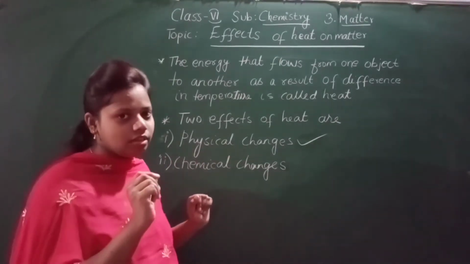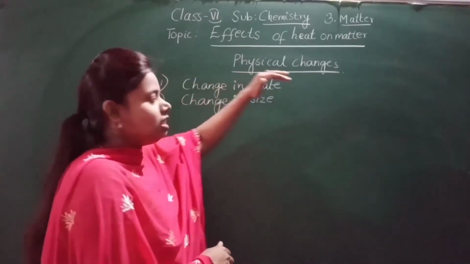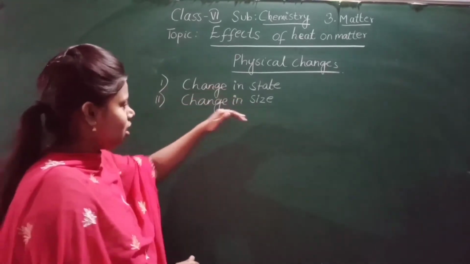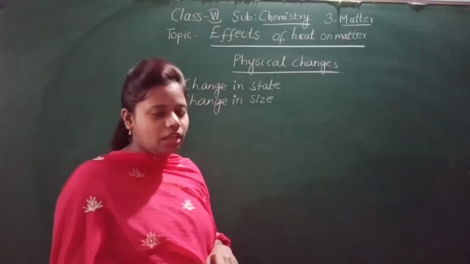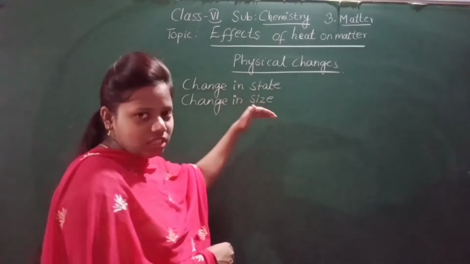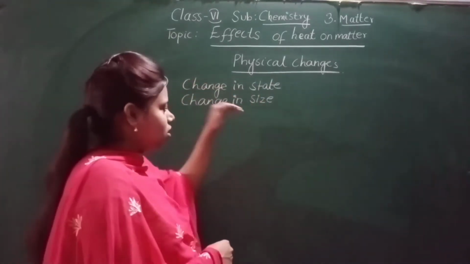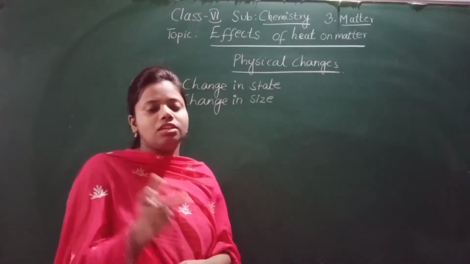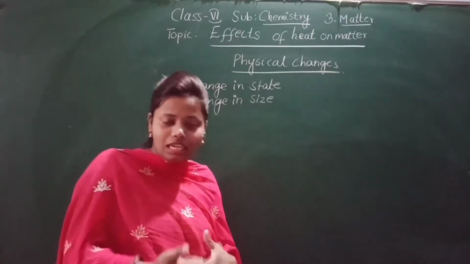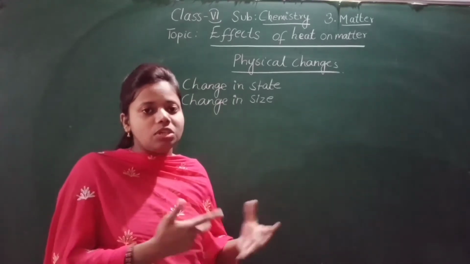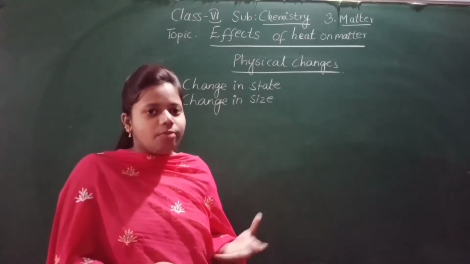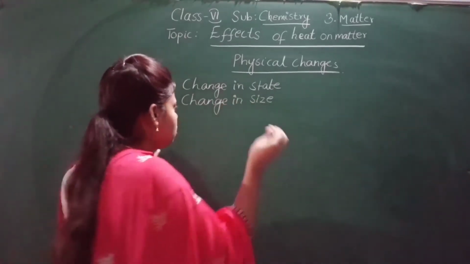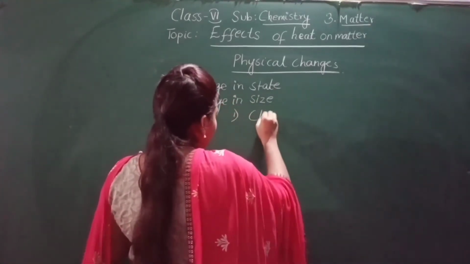My dear students, now see here, physical changes. In physical changes we will see about the change in state and change in size. So there are two types of changes in physical changes: change in state and change in size. In physical changes you will see a change in size, state or shape. Size means the shape will change. We are going to learn about this in detail. First we will learn about change in